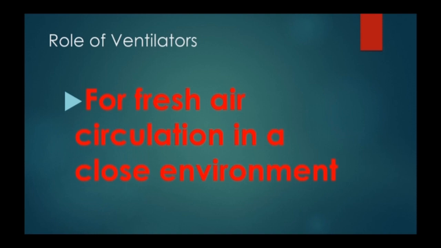Similarly, ventilators and exhaust fans are generally located at the top portion of the wall of the room, because the air that we breathe out is warmer and impure, rich in carbon dioxide, so it rises up and goes out through these ventilators.